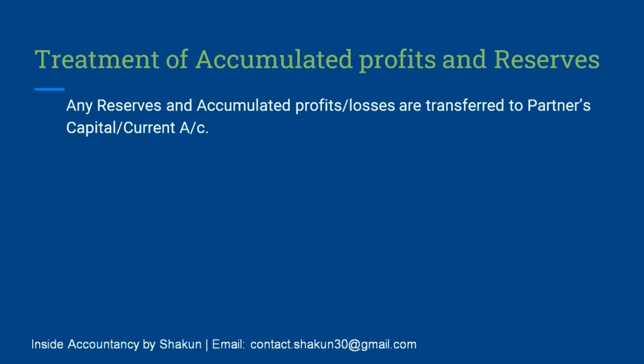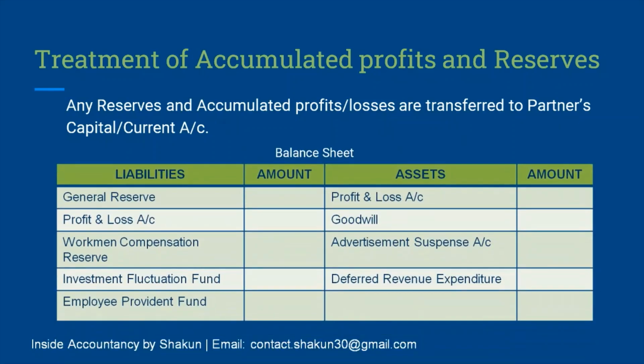Now, which kinds of accumulated profits and reserves might be there? Let's have a look at the balance sheet. I've written a list of the various reserves or the funds or the balances which might be given in a question. So all possibilities I've written here. The things which you can see on the liability side, that is general reserve, P&L account, workmen compensation reserve, which is prepared in order to bear the compensation which has to be paid to the workers in the event of any accident, etc. Investment fluctuation fund.